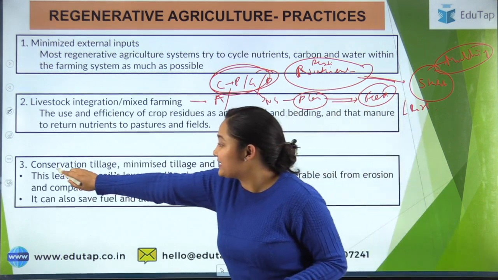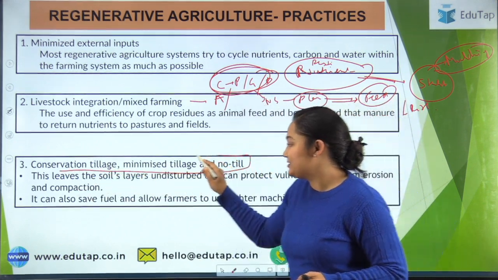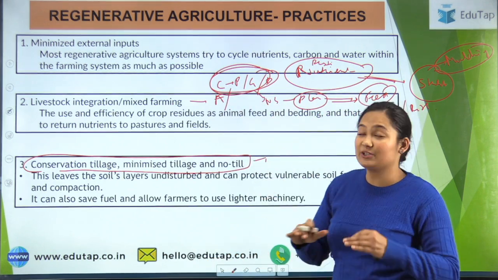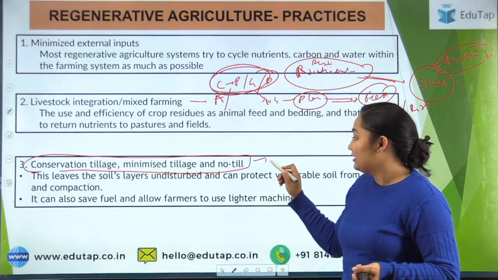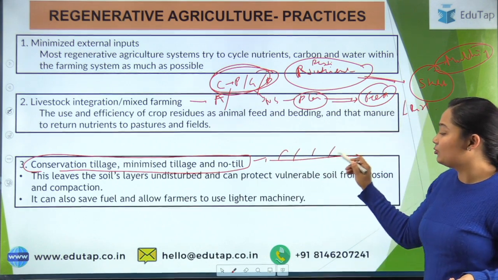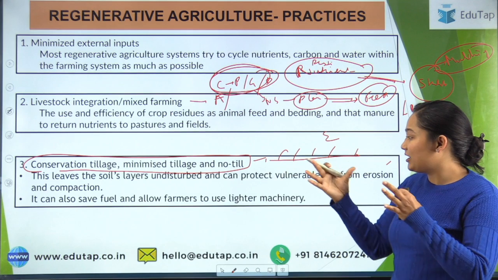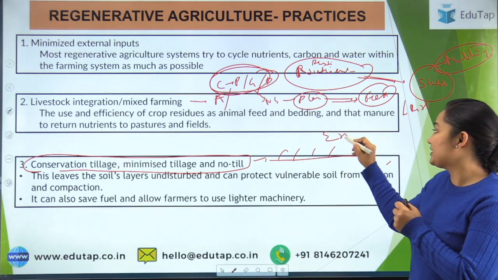Then there is conservation tillage, minimized tillage or no tillage practice. Again, what does it mean? You shouldn't disturb the topsoil or the soil at all. Less disturbance or no disturbance should be there. What will happen as a result is that the soil will be held well and erosion can be controlled.